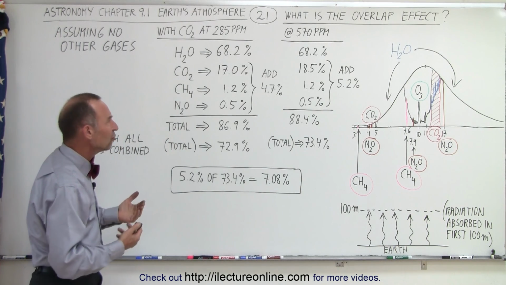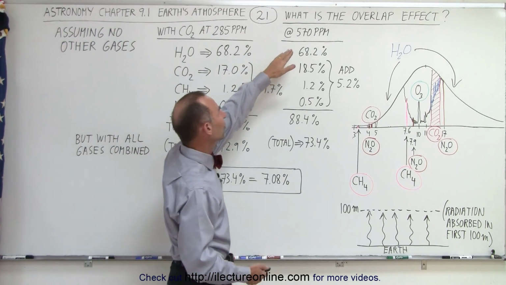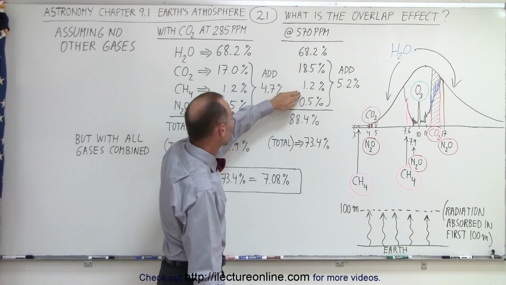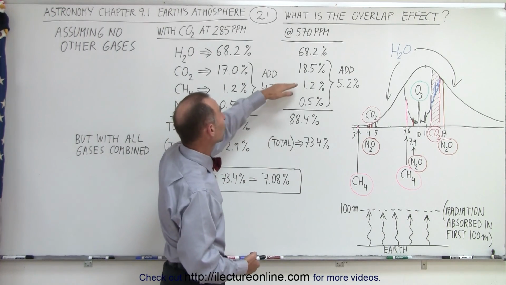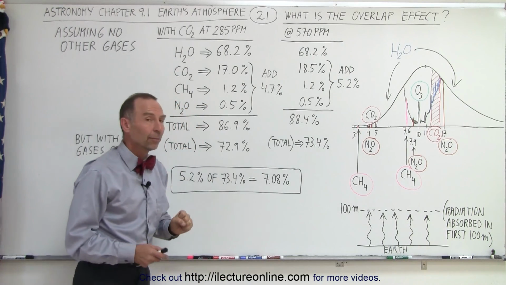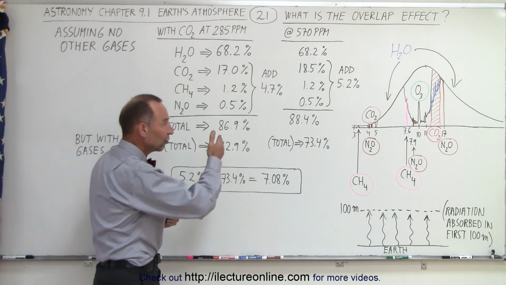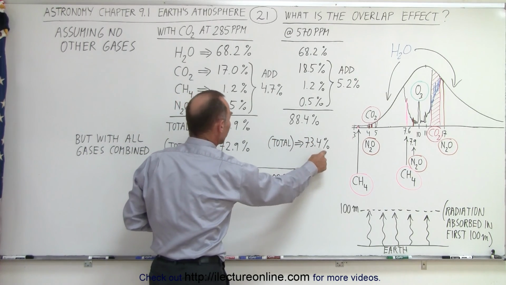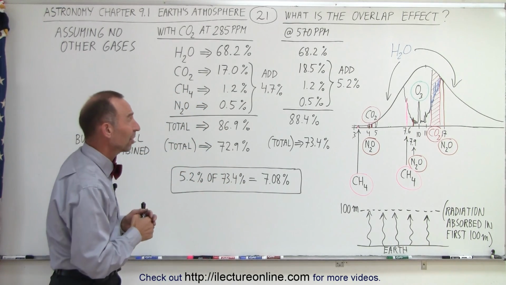So how would that change if we now double the amount of carbon dioxide in the atmosphere, and now we have 570 parts per million? Again, water vapor would absorb the same amount, so would methane, and so would nitrous oxide. Of course, carbon dioxide would then absorb more, 18.5% instead of 17%. But again, if we then take all that into account, that there's overlap, not just individual gases in the atmosphere, you can see that the total would be 73.4%. It would only be a 0.5% increase instead of a 1.5% increase.